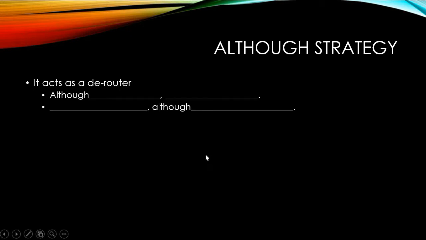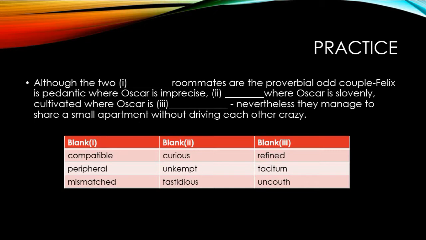So let's try to practice this strategy on a sample question. This question has been picked from the Barron's guide. Most importantly, when you are attempting a GRE text completion question, you have to be very certain that the answer lies in the text, not in the answer choices. So I have to focus more on the sentence structure in the given text and how I can derive answers from the text, not from the answer choices.